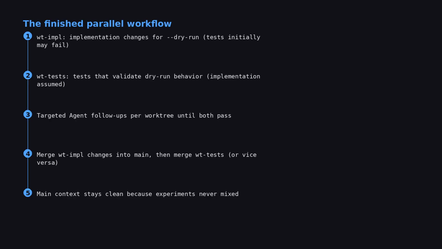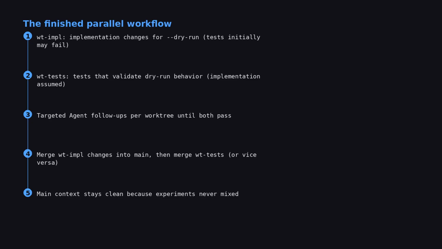So let me show you what we just built in practice. At the start, I had one coding loop in my head and a messy context window. By splitting the work into 2 worktrees and 2 general-purpose subagents, I ended up with WT-impl, a clean implementation diff for dry run, and WT-tests, a clean set of tests focused on verifying that side effects don't happen. Then when something failed, I didn't rewrite history in my main chat. I just did targeted fixes inside the same quarantined worktree.